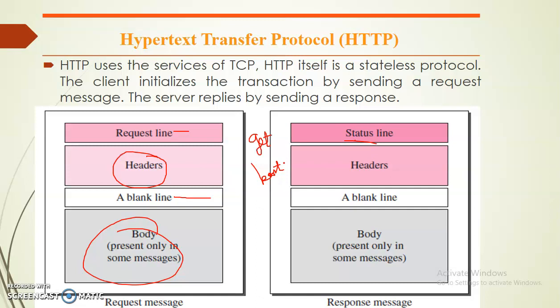Get method, post method. Whenever you want to send your information secretly from client to server, you can use the post method. If there is no important information, then you can use the get method. We have different types of methods, and you can see that in detail if you want.